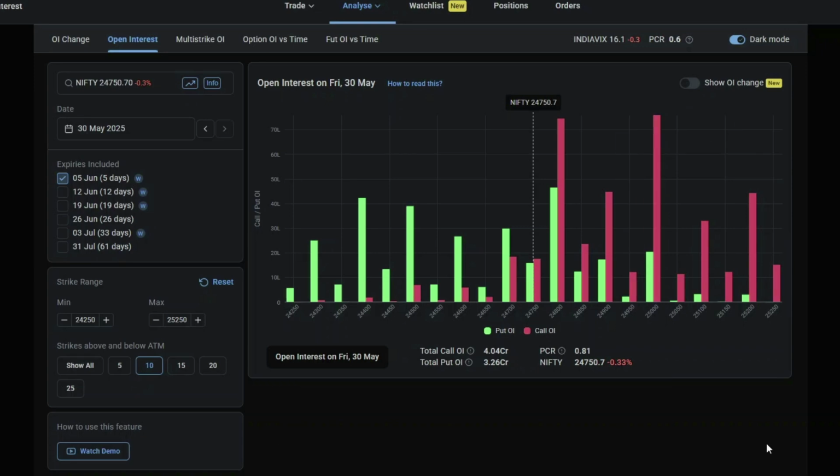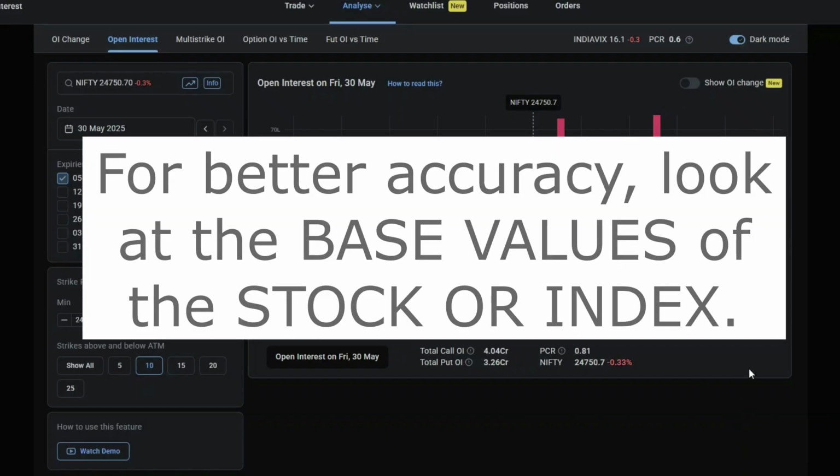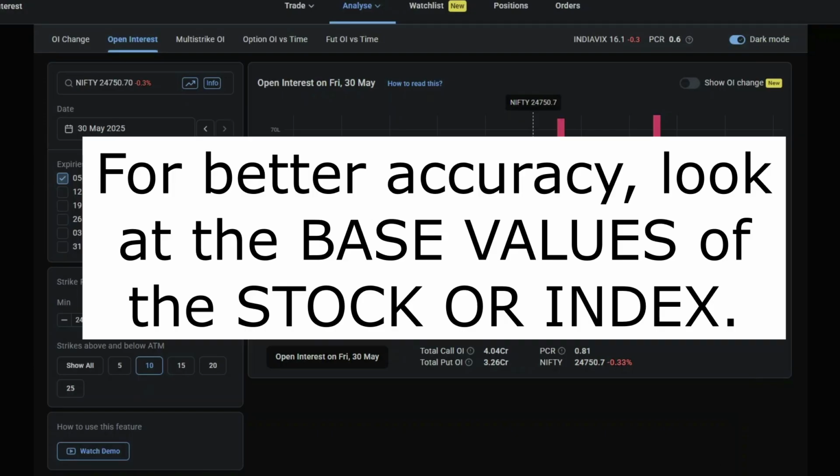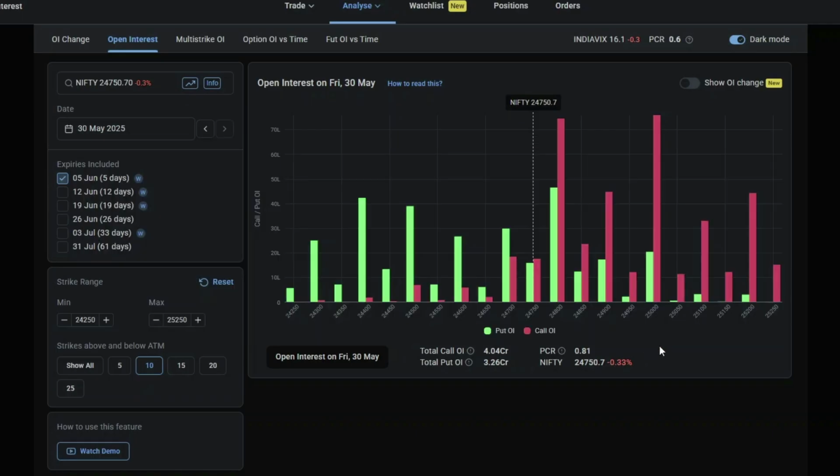To understand this PCR value better, go into historical data and try to establish the extreme values for each and every index or each and every stock. They have a PCR value which is a baseline. If you can establish that baseline, once the PCR goes to that baseline, you will see a sharp reversal in the market. So in that sense, this PCR will be much useful.